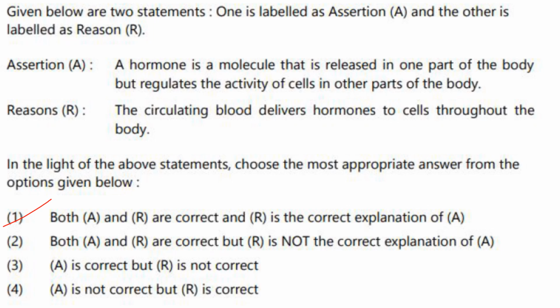Then next one. A hormone is a molecule that is released in one part of the body but regulates the activity of the cells in other parts of the body. That's correct. The circulating blood delivers hormones to cells throughout the body. That is also correct, and it is the reason for A. So both A and R are correct and R is the correct explanation of A. Answer is option 1.